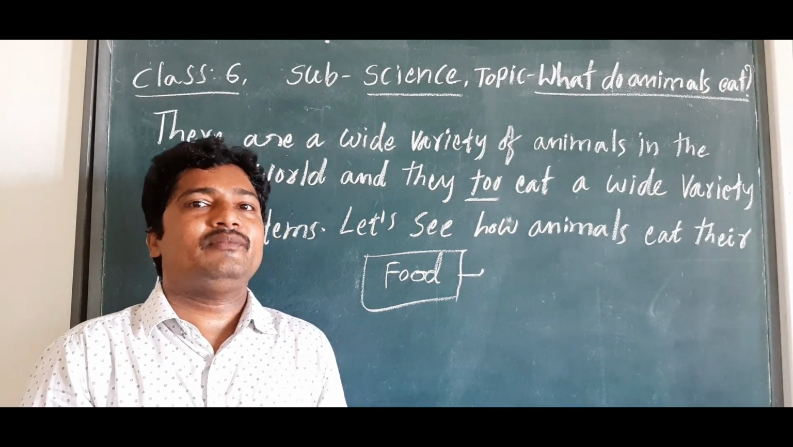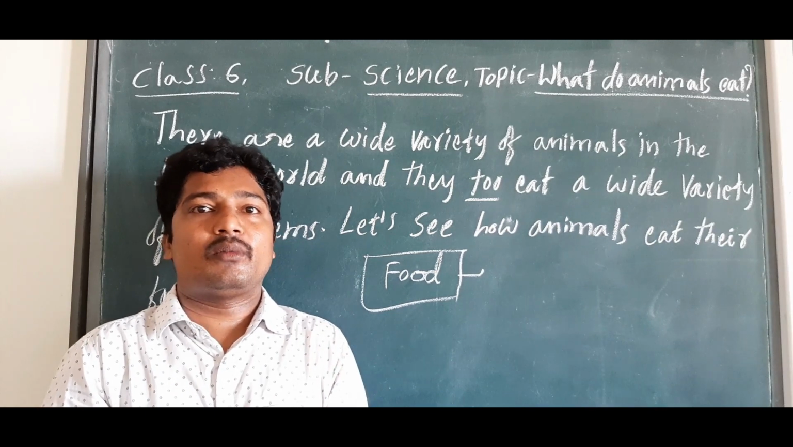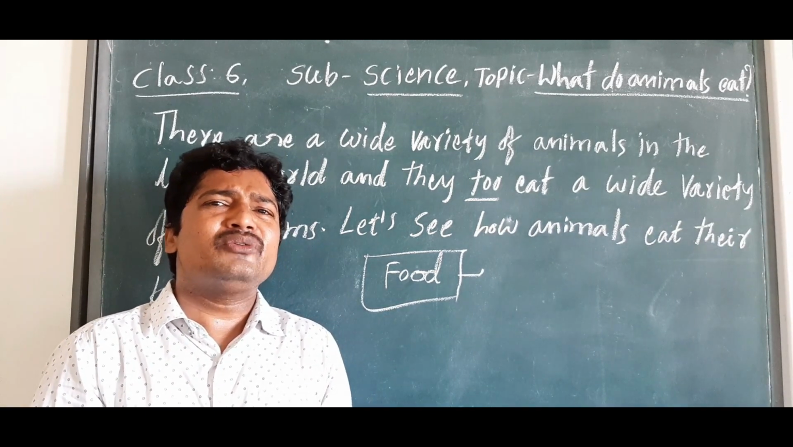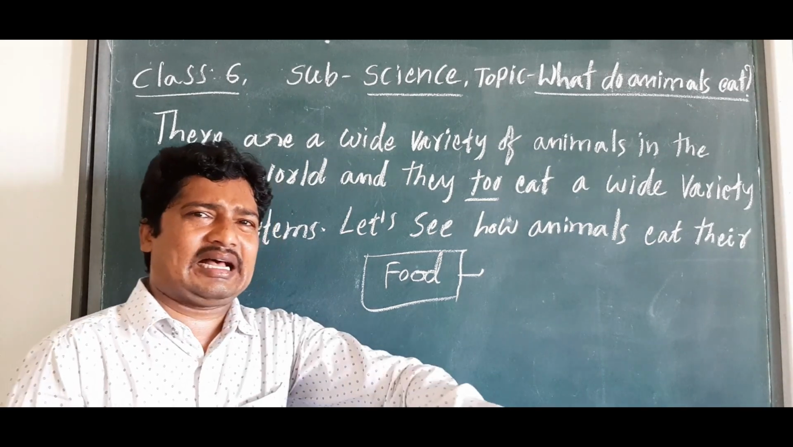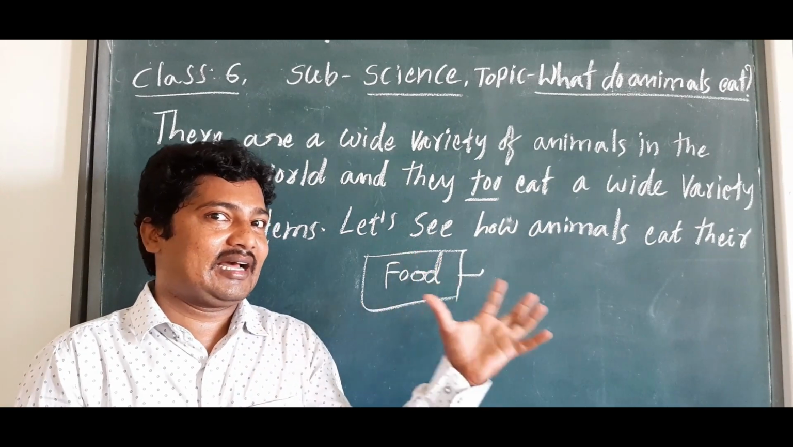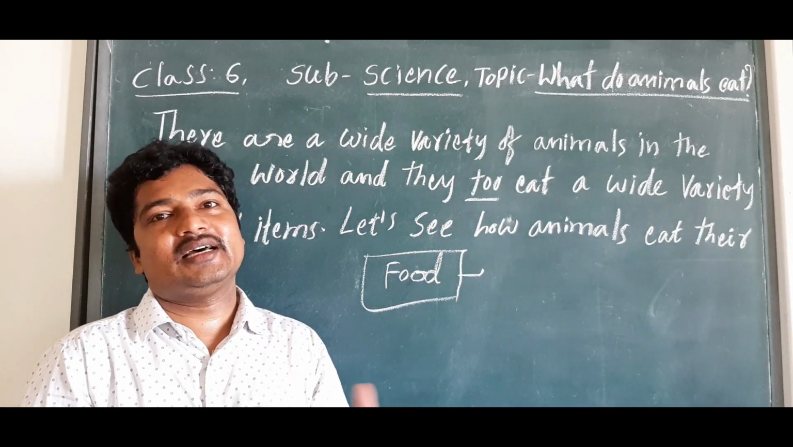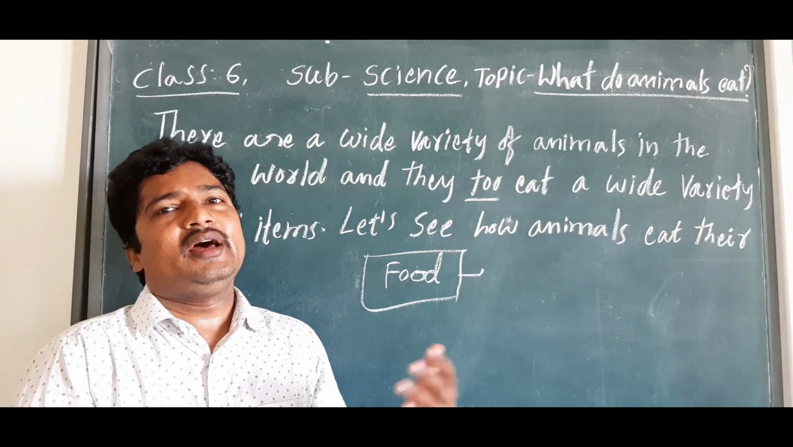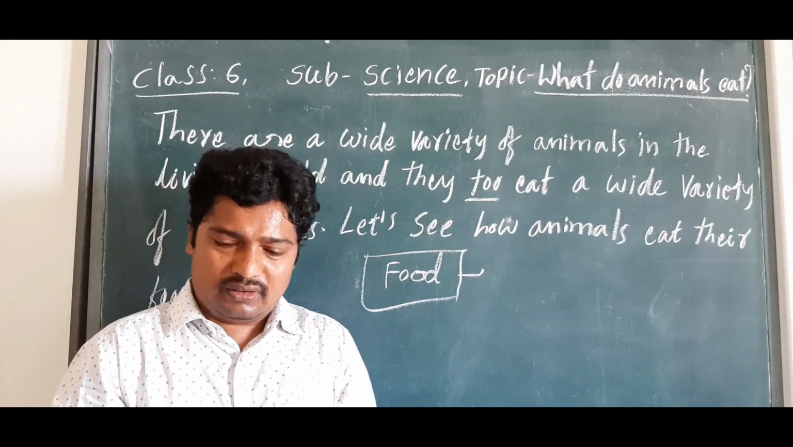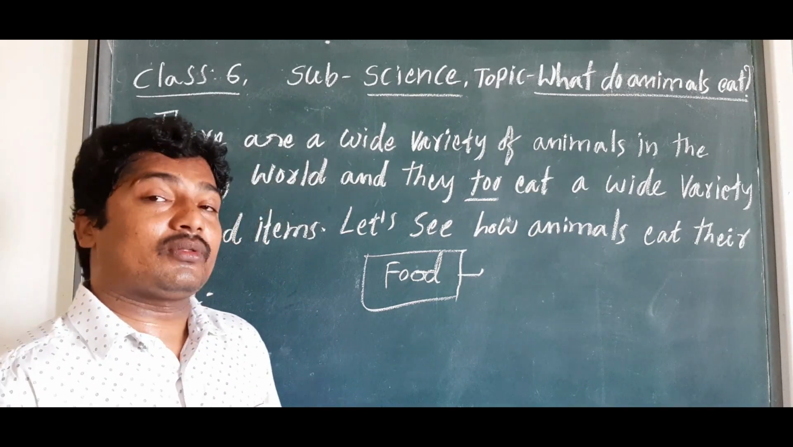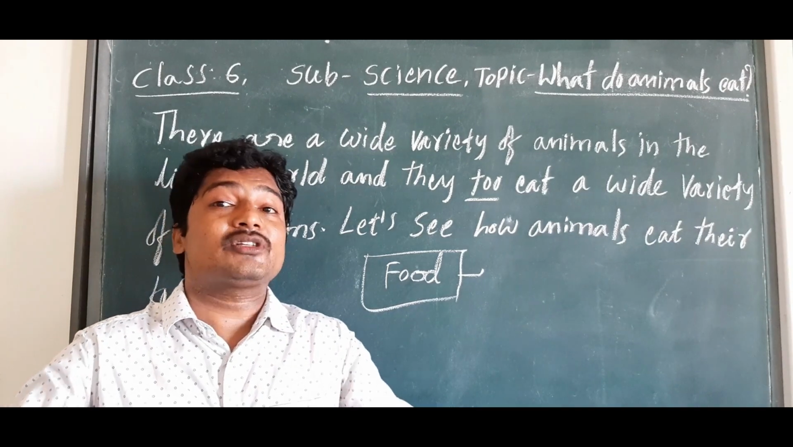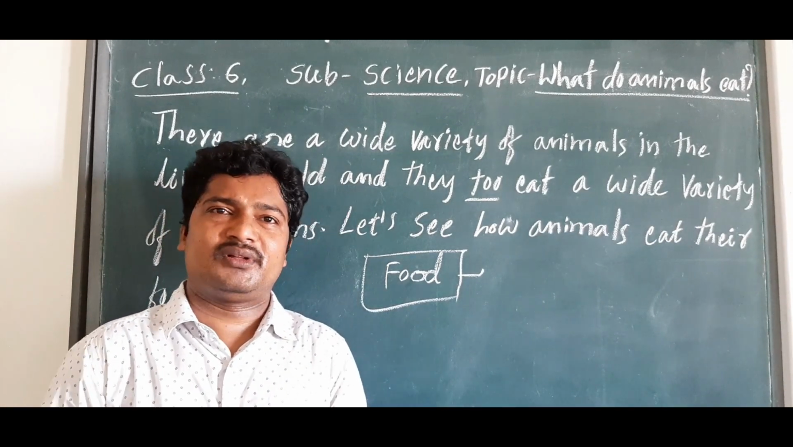Or when we see buffaloes and cows, they take only grass. They eat only plants, the grass, whether it is hay or normal green grass. So when we look at the variety of animals in our surroundings, we observe these differences.